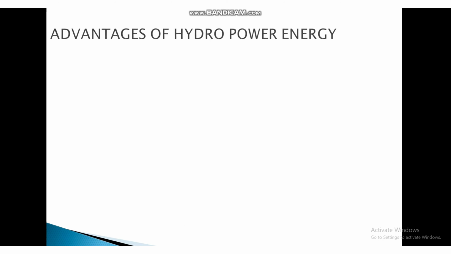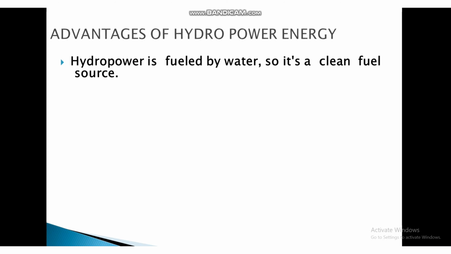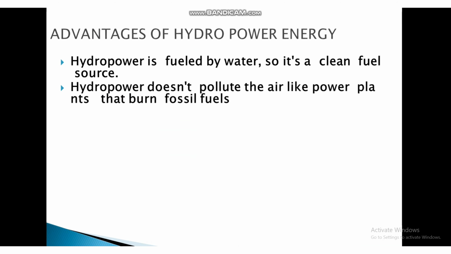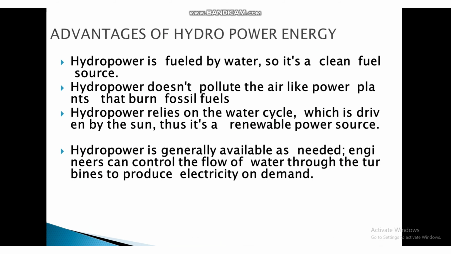Advantages of hydropower energy. First, hydropower is fueled by water, so it's a clean fuel source. Second, hydropower doesn't pollute the air like power plants that burn fossil fuels. Hydropower relies on the water cycle which is driven by the sun, thus it is a renewable power source.